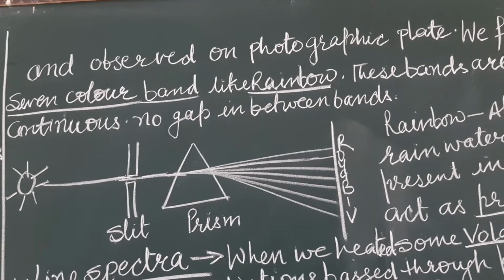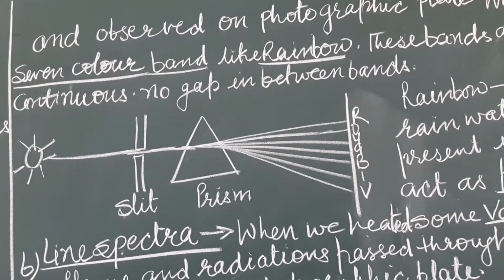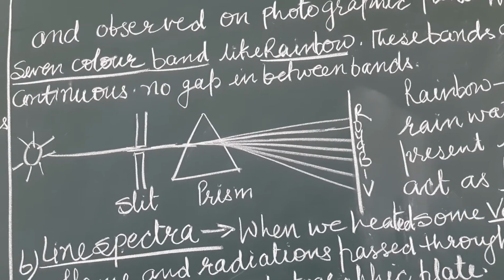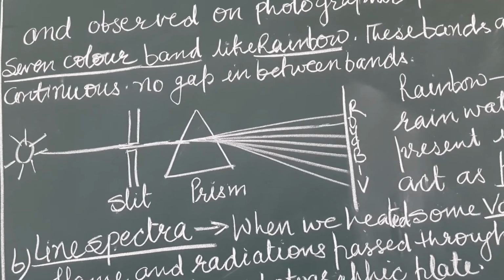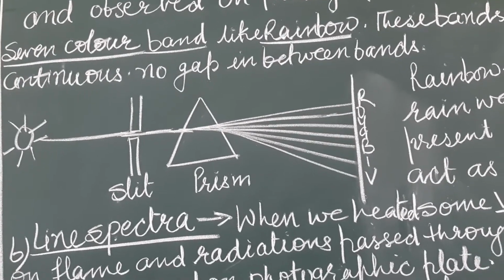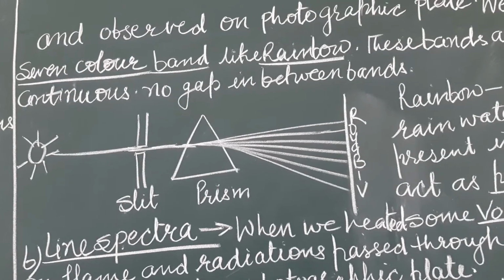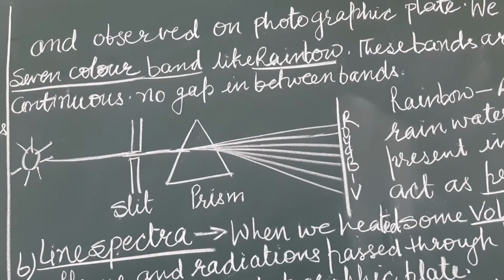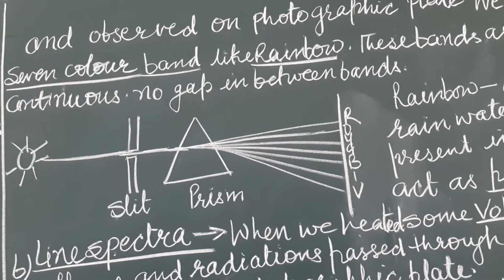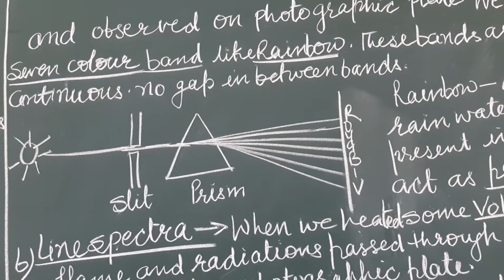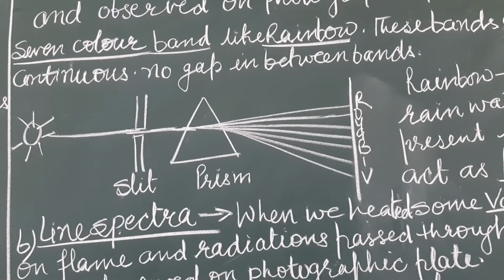Like a rainbow, you get 7 color bands. These colors are in the same order as written on the board, VIBGYOR: violet, indigo, blue, green, yellow, orange, red. These are the 7 colors. These different color bands are continuous. Continuous means there is no gap in between the bands.